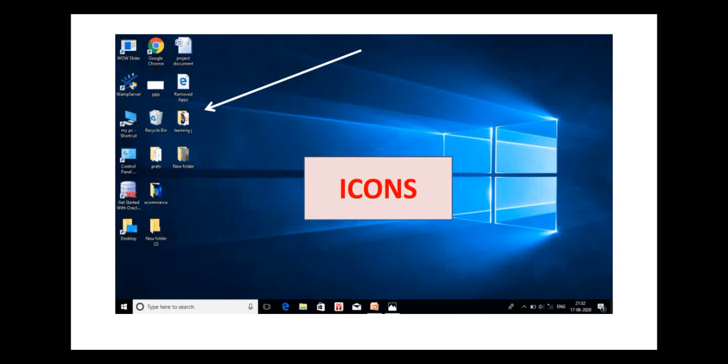These are small objects that have labels on them. Do you know what this is? All of these are known as icons. There are so many icons on my desktop. If you can see these small objects with some label. Now these icons can be images of certain files, certain folders, or some programs. So these represent the different types of programs, then certain files, certain folders that you keep on the desktop. So these small little objects with labels are called icons.